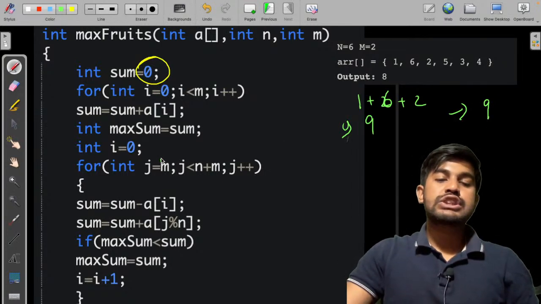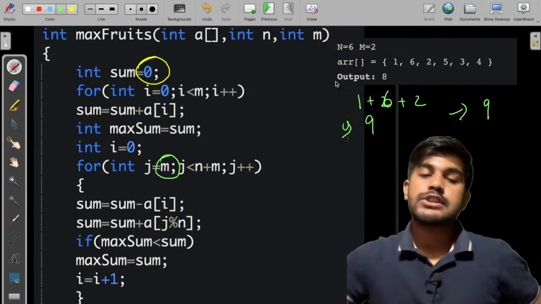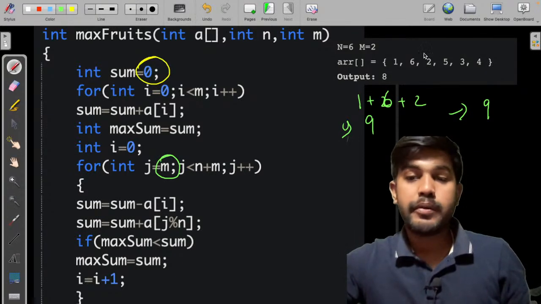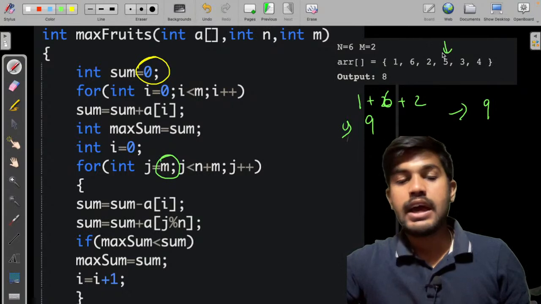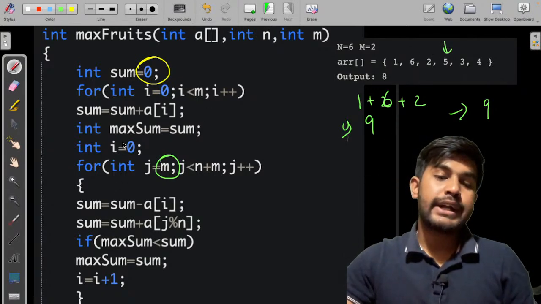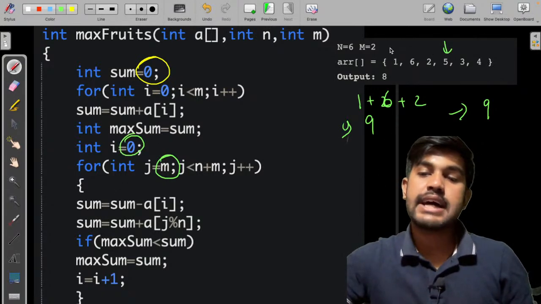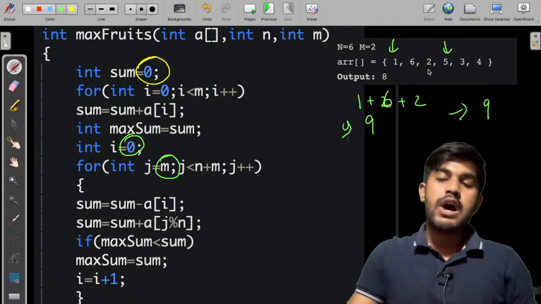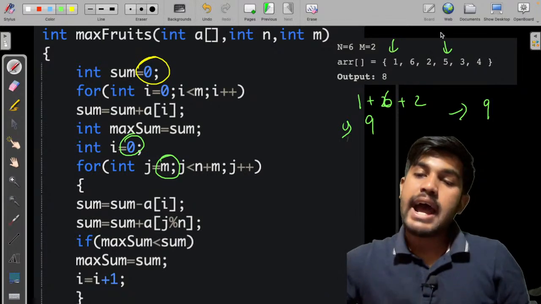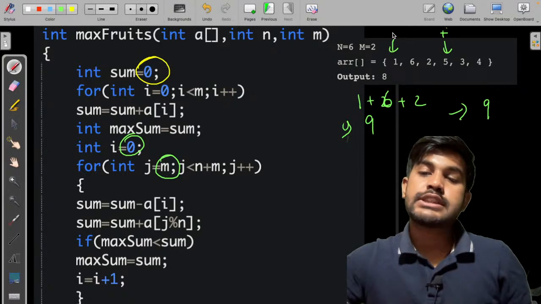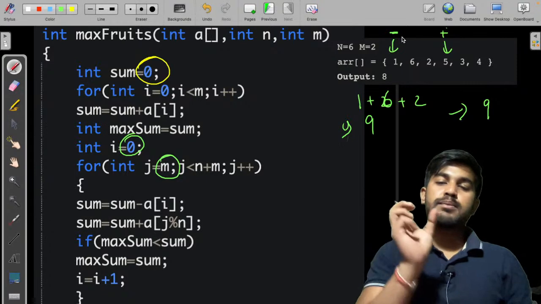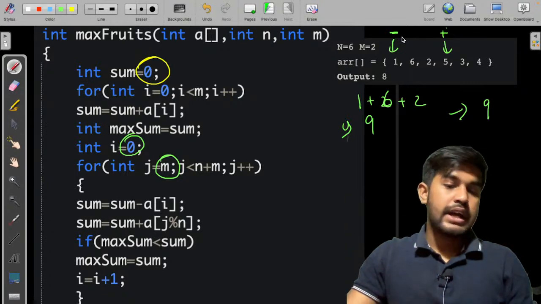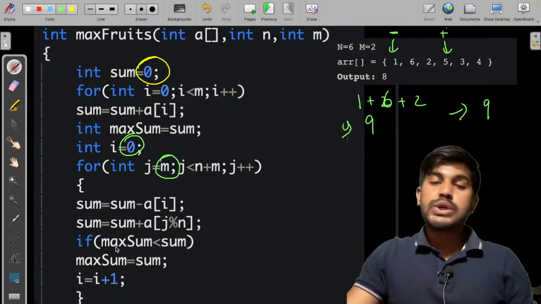Then j would be equal to m. So one pointer would be pointing to the next element, that is 5, and one pointer would be pointing to the side element, that is i equals 0. Now what I would do is add this pointer and subtract this pointer, and I would move forward, move forward. But there is a twist in this.